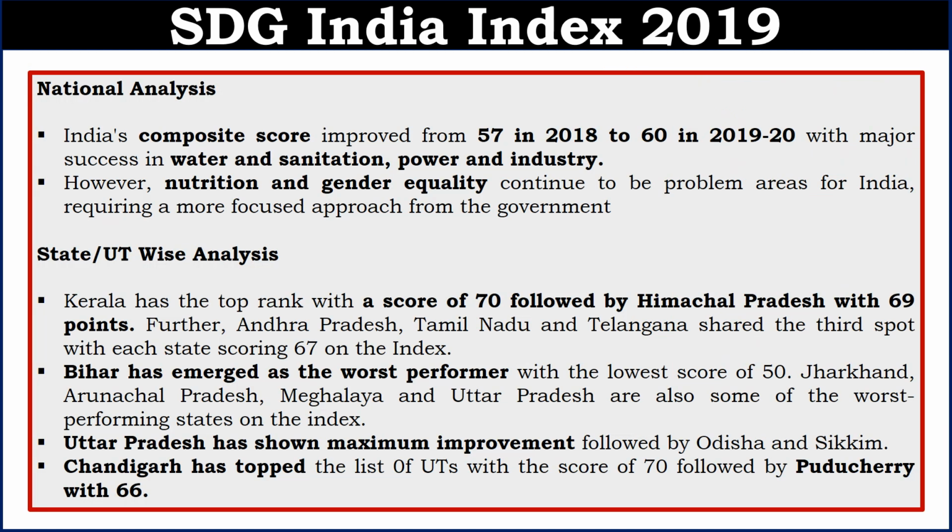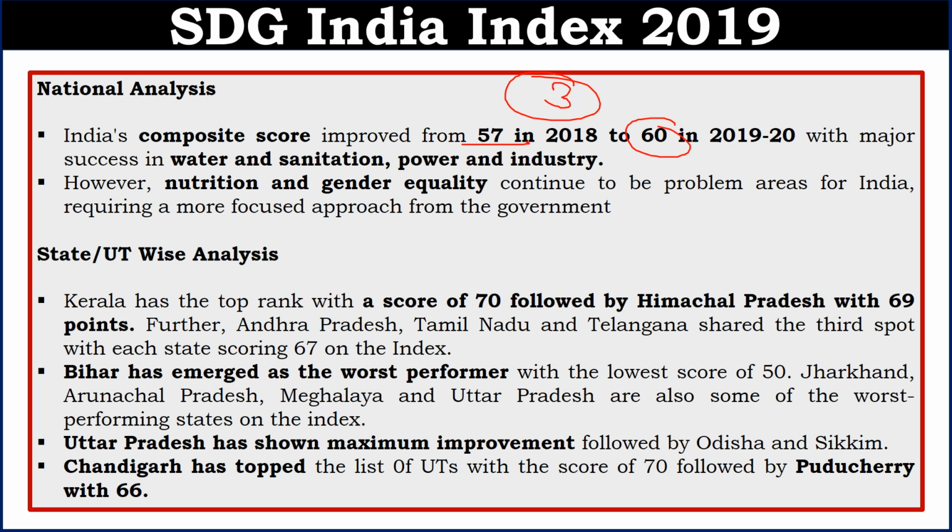Let's see the national analysis of SDG India Index 2019. India's composite score is 60. Last year this score was 57. So India has improved by 3 points. This is a good improvement. India has done well in water and sanitation, power and industry, but still India is lacking in nutrition and gender equality. Many of India's states are much worse in nutrition and gender equality. They have to work hard in this section, and then their SDG achievement ranking will improve.